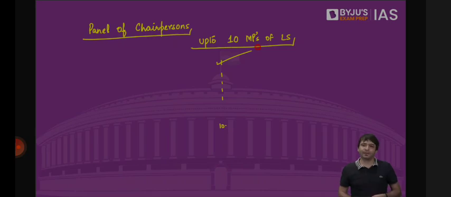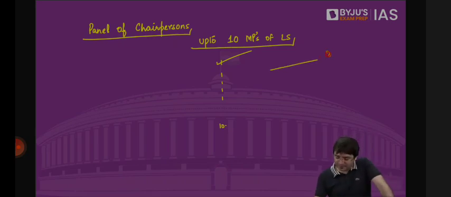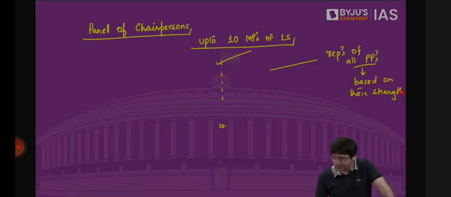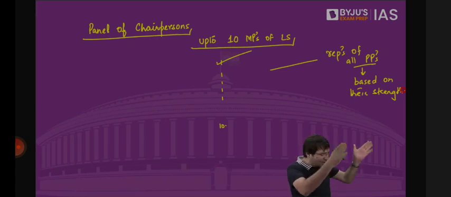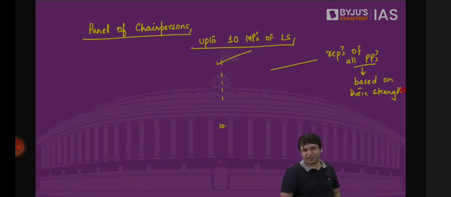But who are these 10 MPs going to be? Representatives of all political parties, based on their strength. While nominating this panel of 10 chairpersons, I will look at the Lok Sabha strength of each political party. So BJP will have 2-3 MPs on this panel, Congress will have a couple, Trinamool Congress will have one person, DMK will have a person, and others will have one person each. So that this panel is representative of the entire Parliament, and if I'm not present, somebody from this panel will preside over Lok Sabha.